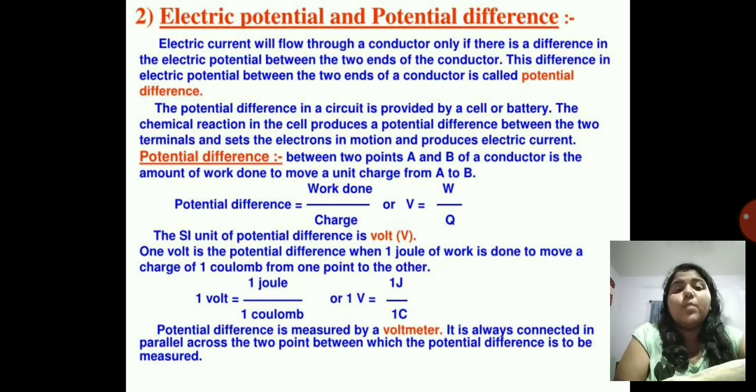That is 1 joule upon 1 coulomb, and it is measured by the voltmeter, and it is always connected in parallel across the points between which the potential difference is to be measured. In the ammeter it was connected in the series, and in the voltmeter it is connected in the parallel.